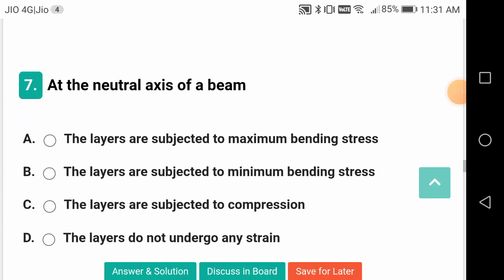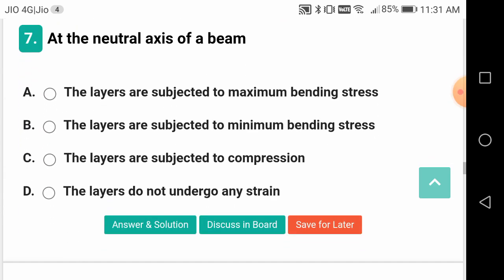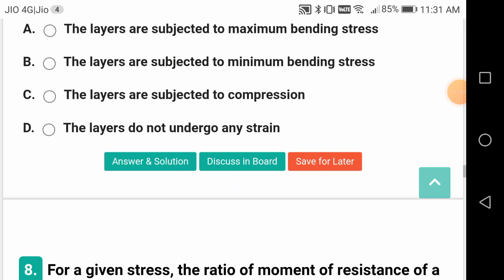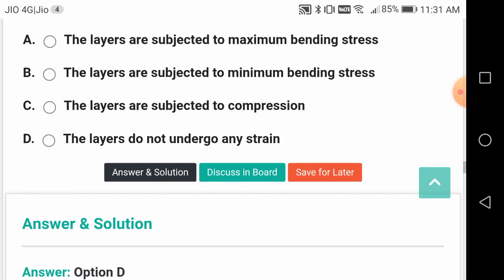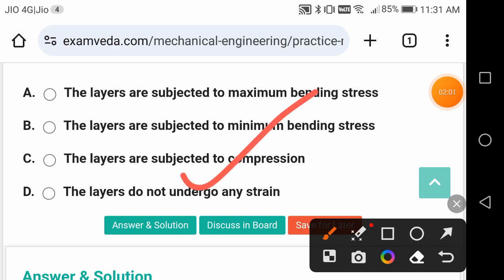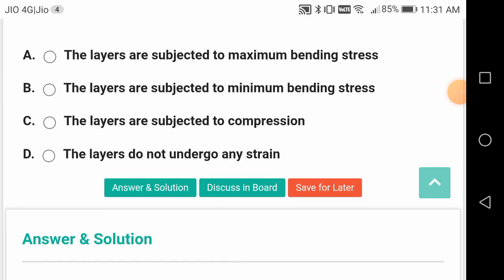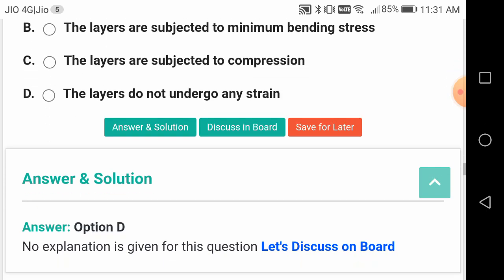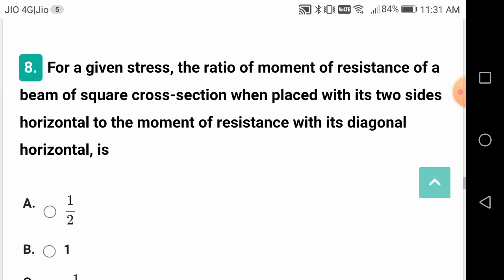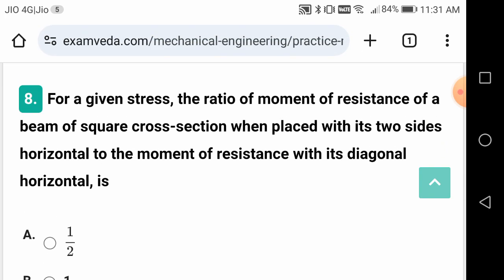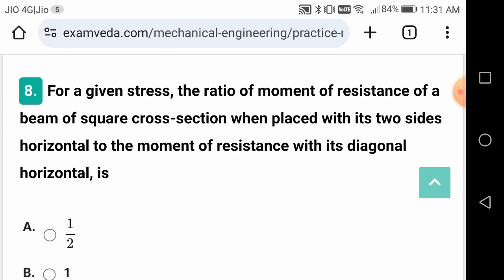At the neutral axis of the beam, the layers are subjected to minimum bending stress, or probably they do not undergo any strain. Actually it should be zero bending stress, friends. So there is no strain. Because there is no stress, there is no strain. So the second option is also wrong. There is no question of minimum. It is zero. Because the bending stress is zero, strain will also be zero. Stress is proportional to strain within the elastic limit, and we are assuming that the beam is loaded below the elastic limit.